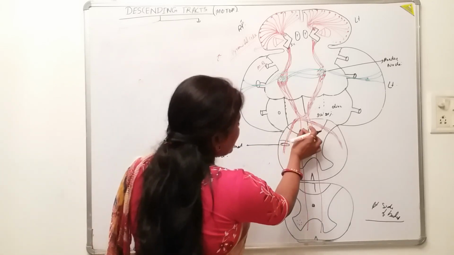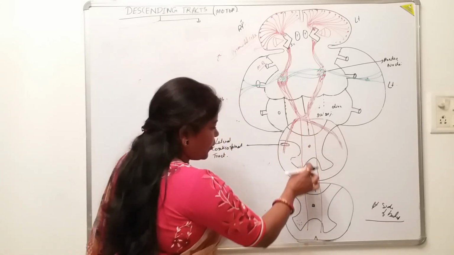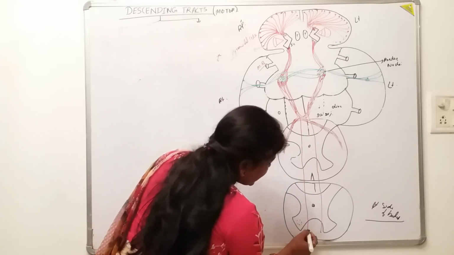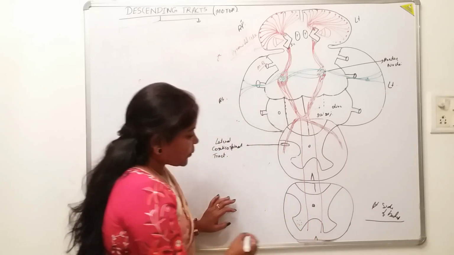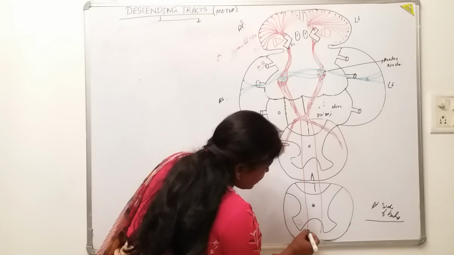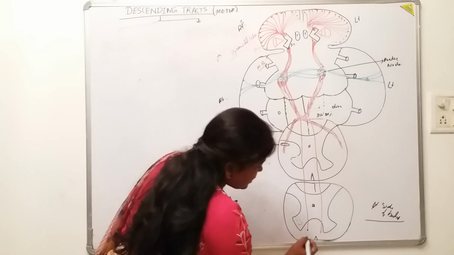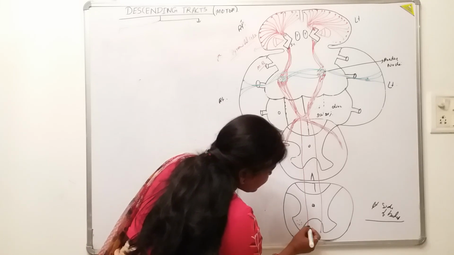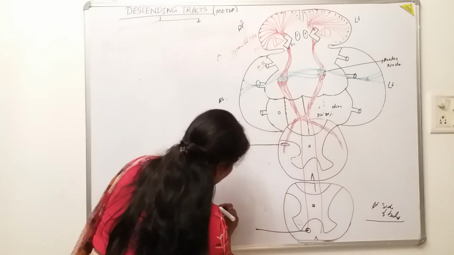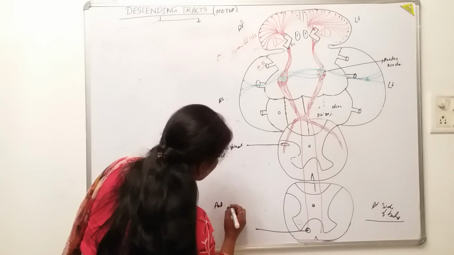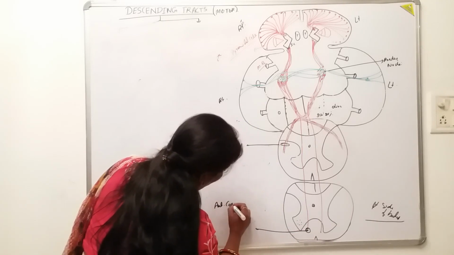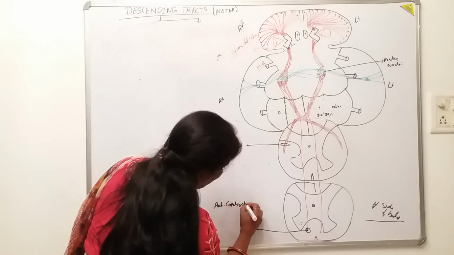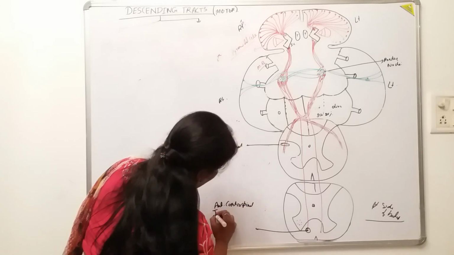Then the uncrossed fibers which are coming downwards are present in the anterior white column, and that's why it is known as what? The anterior or the ventral corticospinal tract.